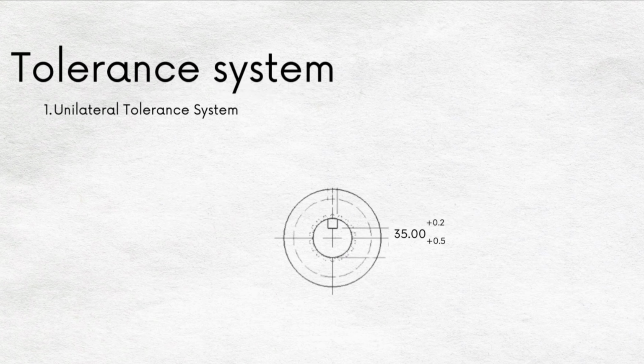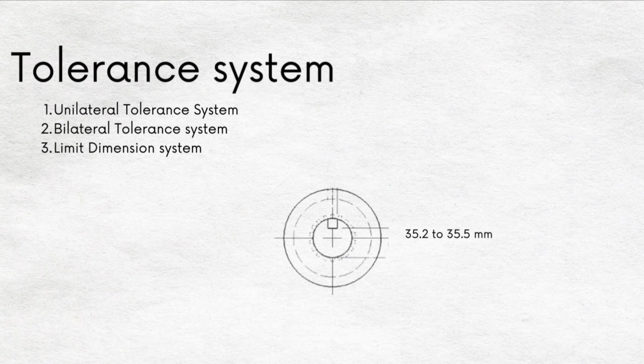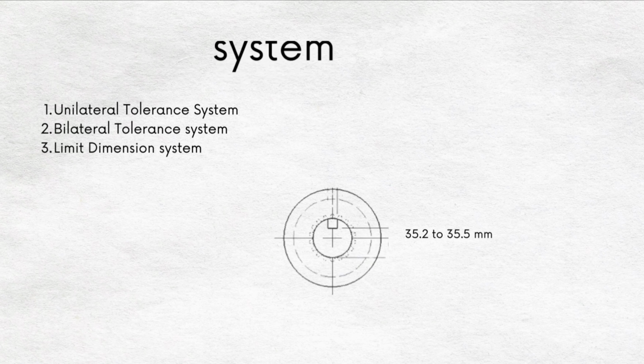Tolerance system. The tolerance on the dimensions can be specified in three ways. Unilateral tolerance system. In this system, the tolerance is provided in only one direction from the basic size. For example, 35.00 plus 0.2, plus 0.5. Bilateral tolerance system. For example, 35.00 plus 0.2, minus 0.5. Limit dimension system. In this system, the size and the deviation of the part are specified by only maximum and minimum dimension. For example, 35.2 to 35.5 mm.